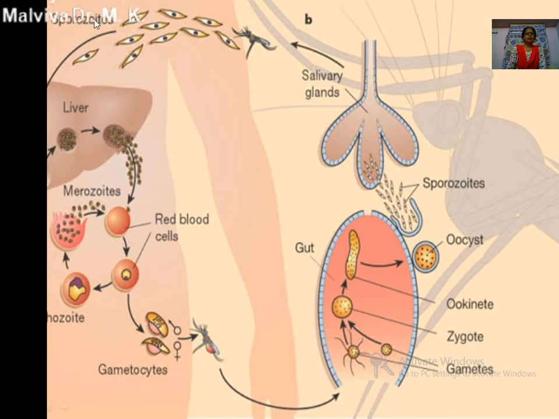After the asexual life cycle, gametocytes are formed in the human blood. It is sucked up by the female Anopheles mosquito, and in this way all the stages come into the stomach lumen of the mosquito.